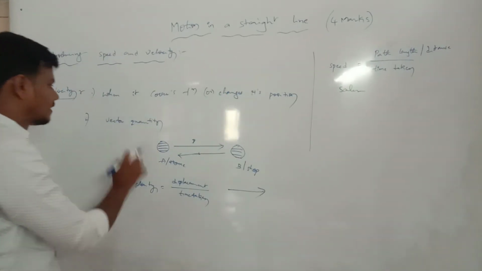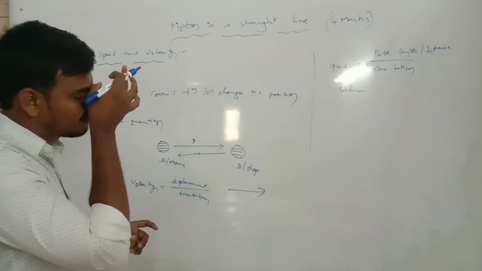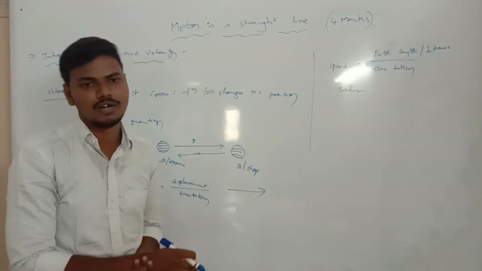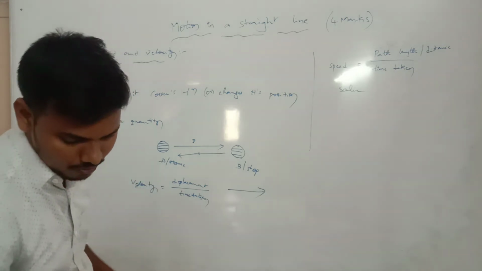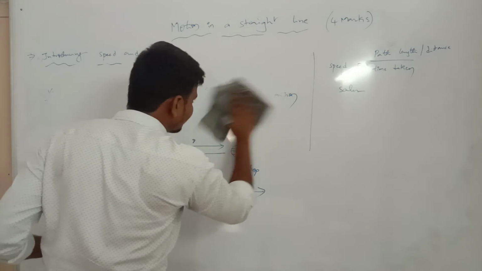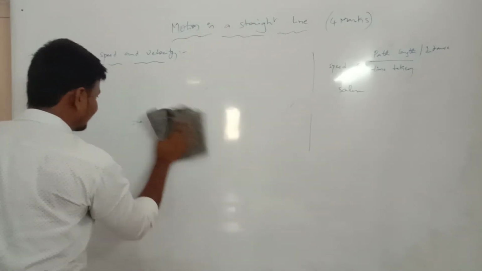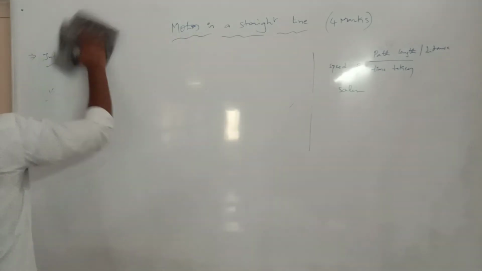Now this one is a vector quantity. Now what is the difference between speed and velocity? How is it measured? Where is it taken? We are going to look at the difference between speed and velocity.